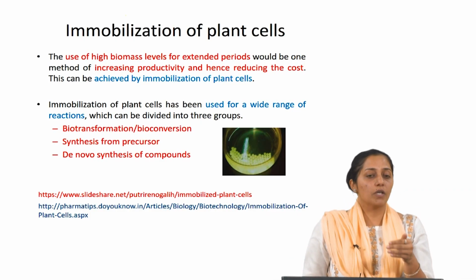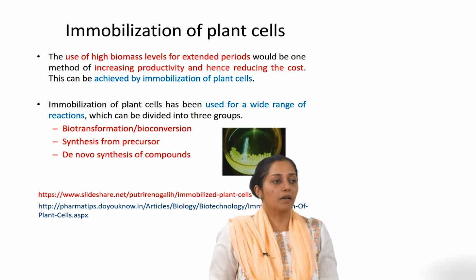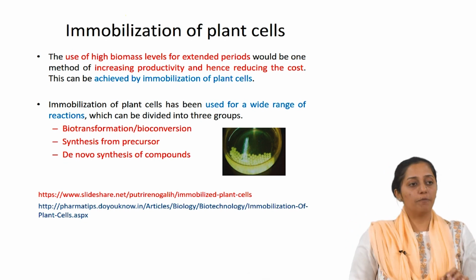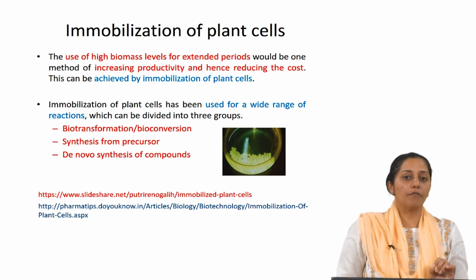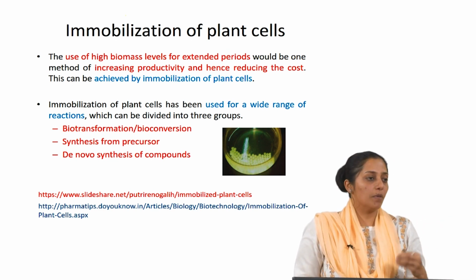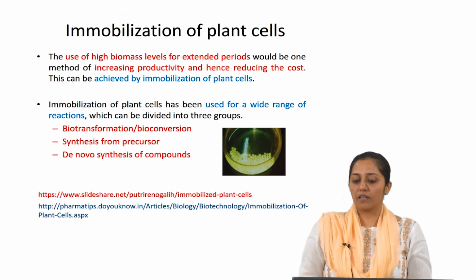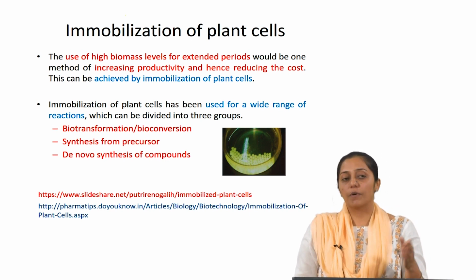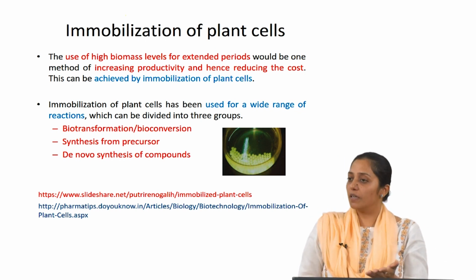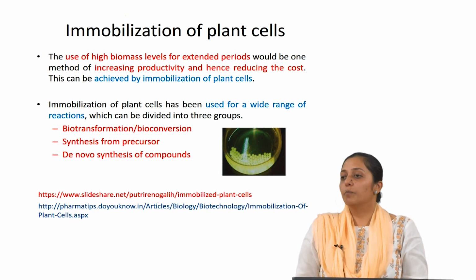So, one of the other strategies which can lead to productivity enhancements in plant cell technology is immobilization of plant cells. The use of high biomass levels for an extended period, which involves a number of cycles, would be one method to increase productivity and hence reduce the cost, because you can use the same biomass for a number of processing cycles. This would in turn reduce the cost. This can be achieved by immobilizing the cells.